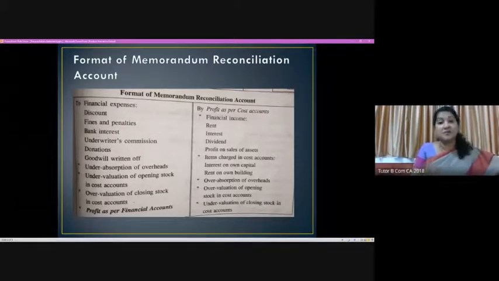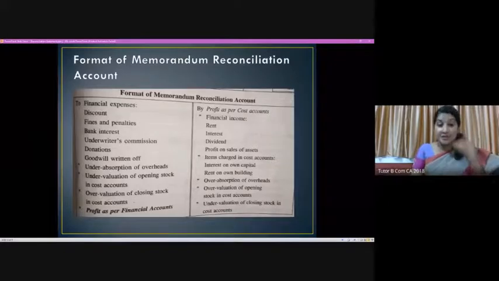Some incomes or some expenses do not occupy a place in the financial account. So we need to find out the reasons and then adjust this to come to a balance between these two aspects. That is where we are talking about preparation of a reconciliation statement.